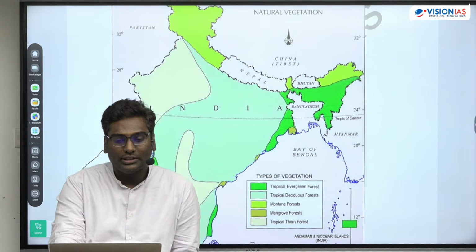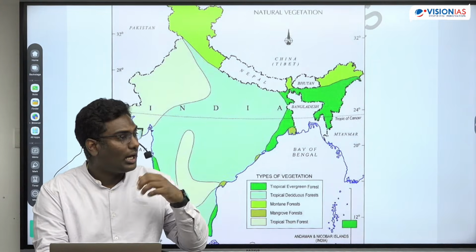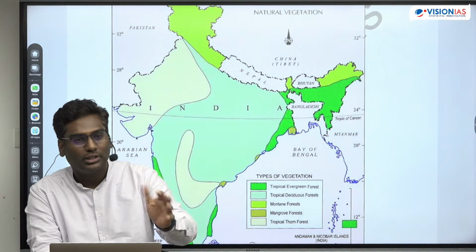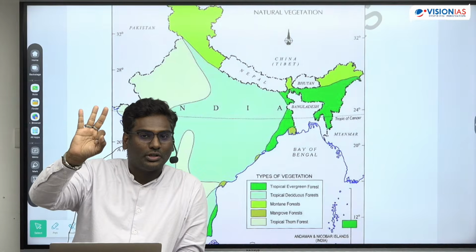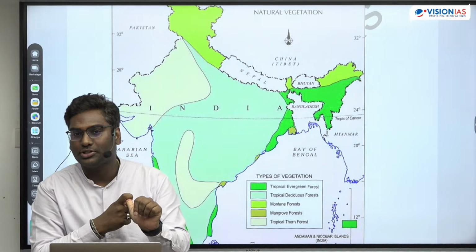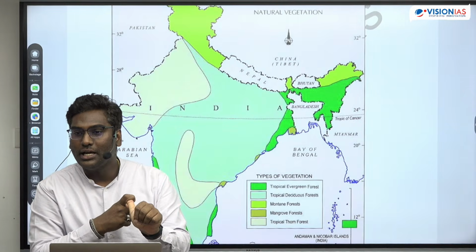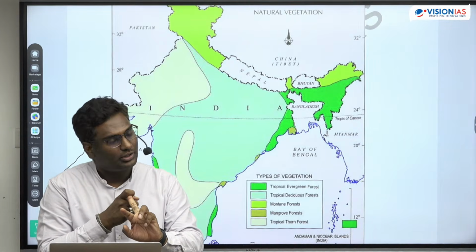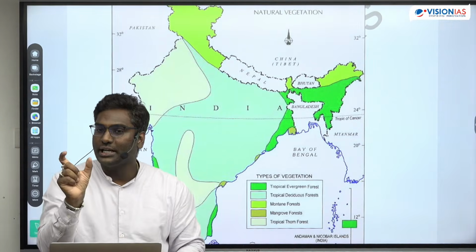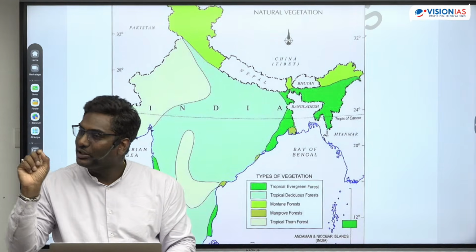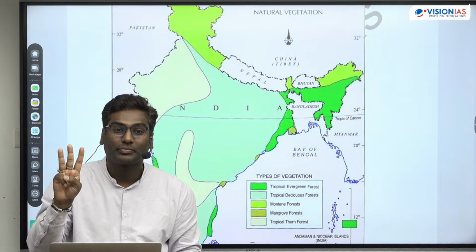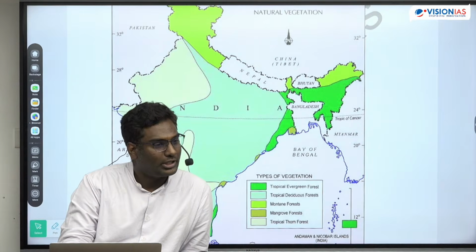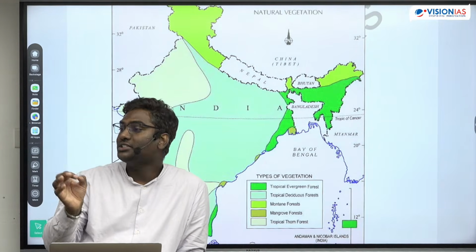Now, if these are prolongedly applied for 2 days or more, then it is a heat wave. 3 conditions. Again, we'll revise. Tell me the first condition. Plain area 40 plus, coastal area 37 plus, hilly station 30 plus. Second one, what is the range of increase over normal? 4.5 to 6.4. And third one, more than 2 days. Clear? That's all it is. Did you understand? Yes or no? Okay.